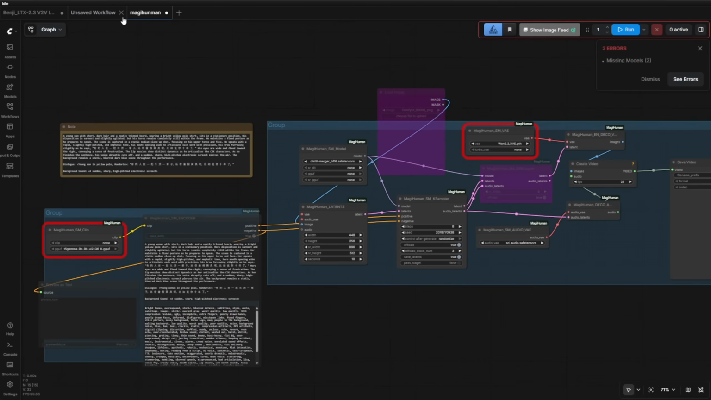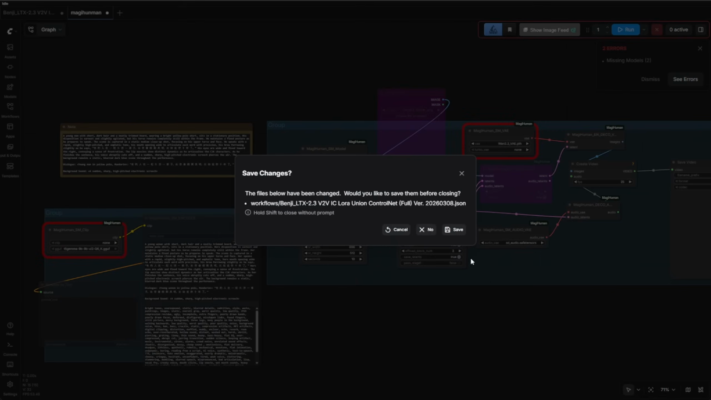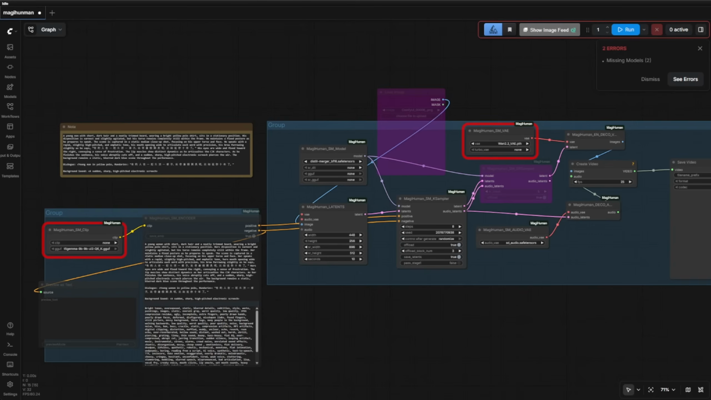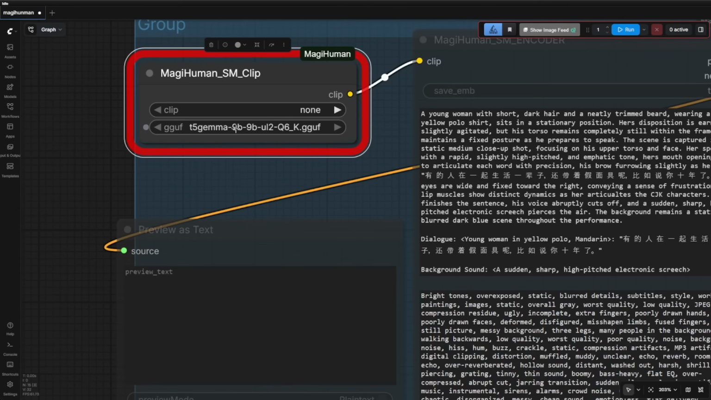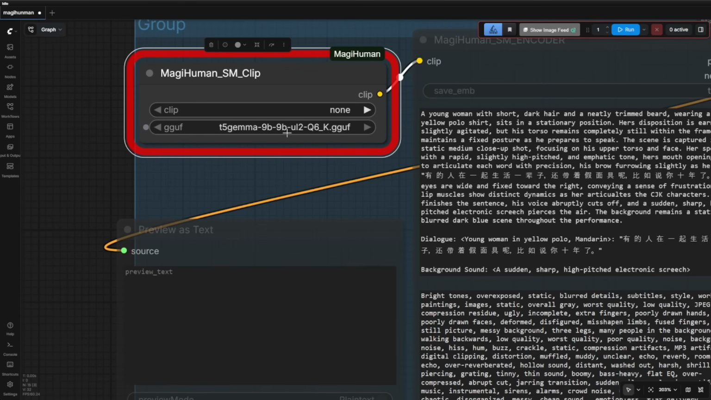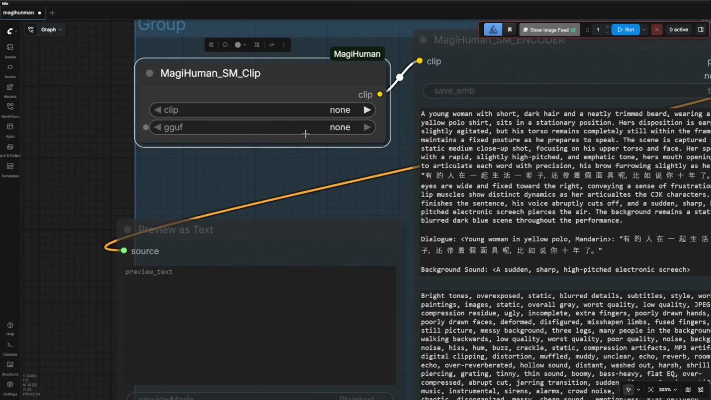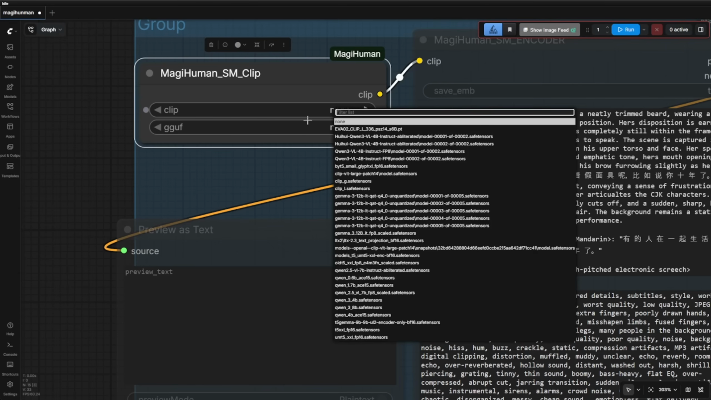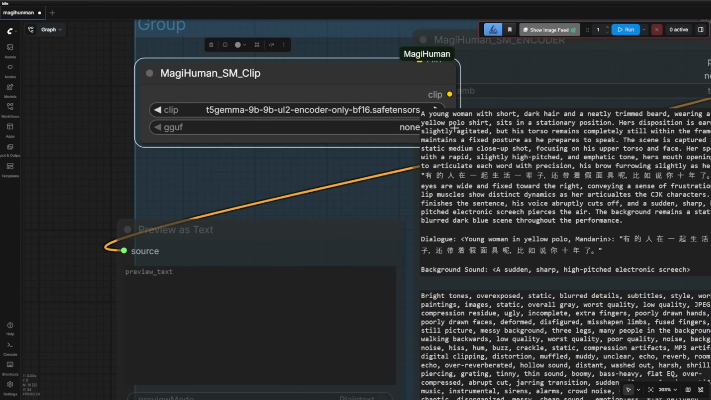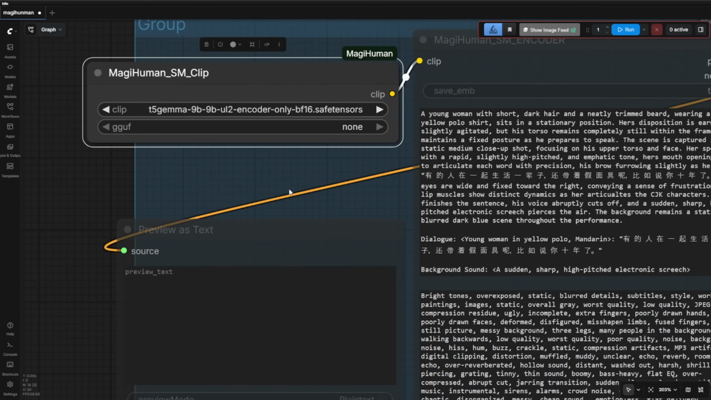Now, let's look at the workflow. This is the example workflow for MAGI Human. You'll see 2 red highlighted nodes due to missing models. By default, it uses the T5 Gemma 9B model with Q6 GGUF quantization. If you have that, perfect. In my case, I didn't, so I selected none and switched to the clip encoder instead. My AI helped me auto-download the T5 Gemma 9B BF16 models, so I had to make that switch.